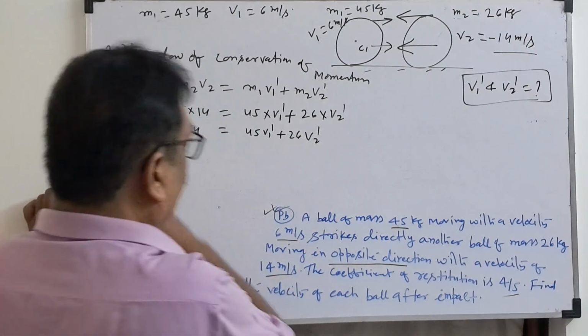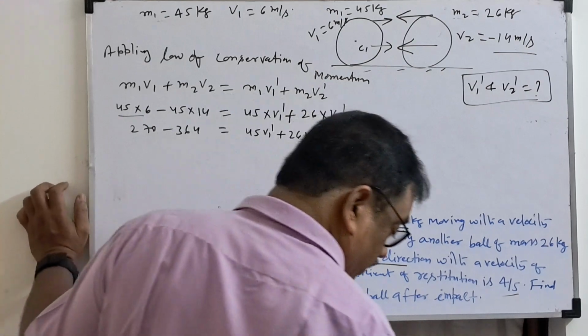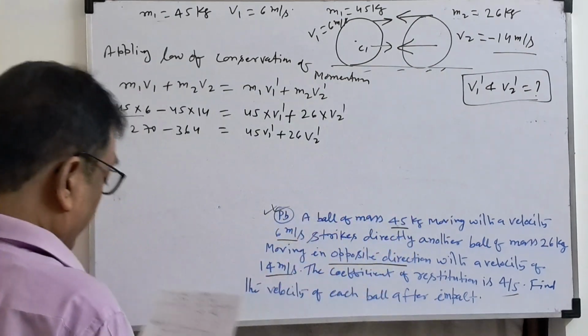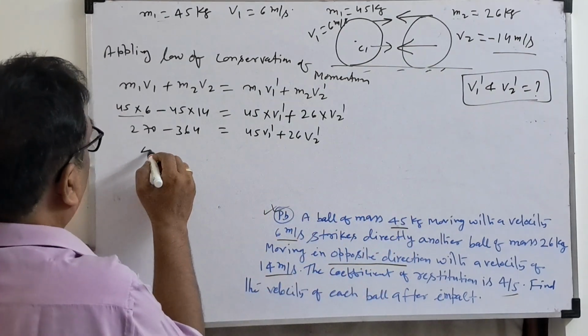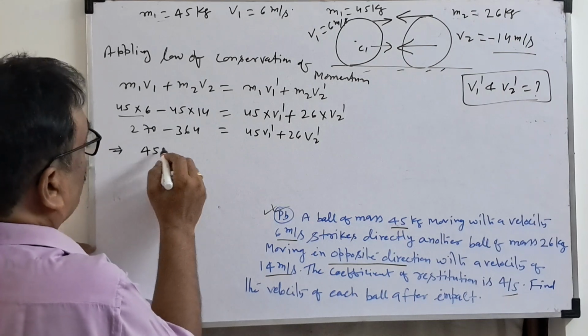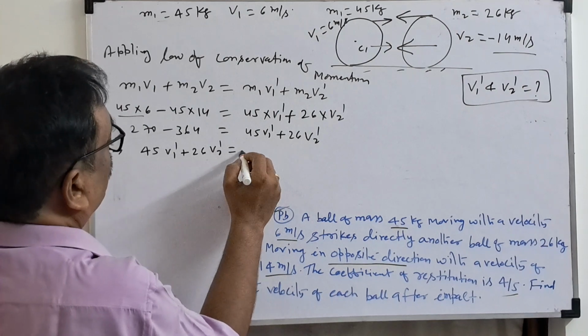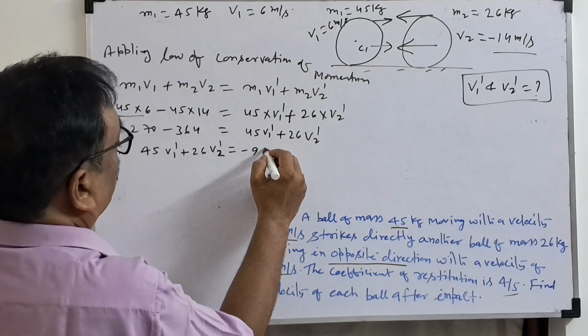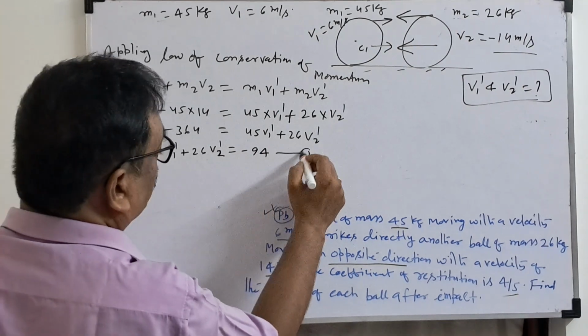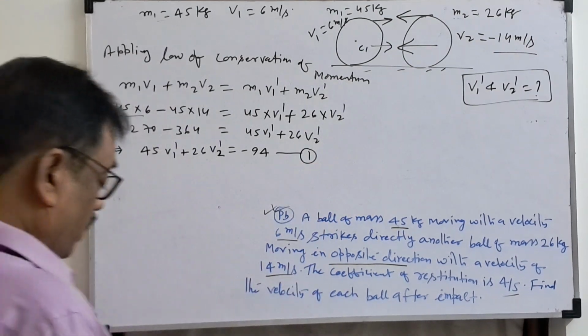This we got. If we subtract, it is coming minus 94. So we can write here that 45 V1 dash plus 26 V2 dash equal to minus 94. Give this equation number 1.